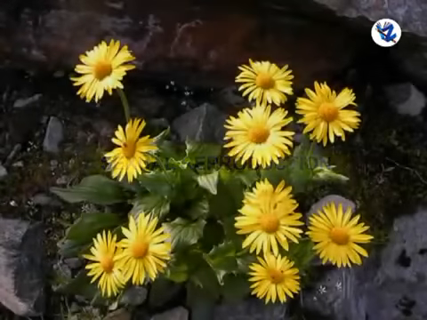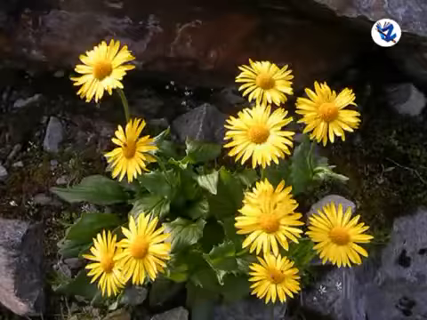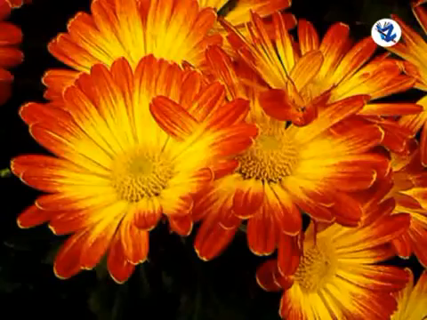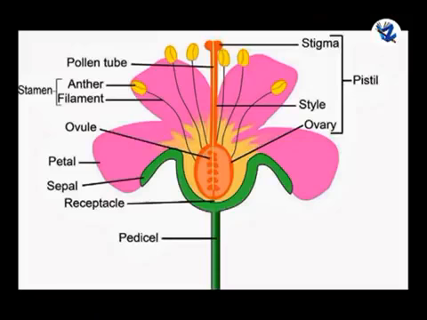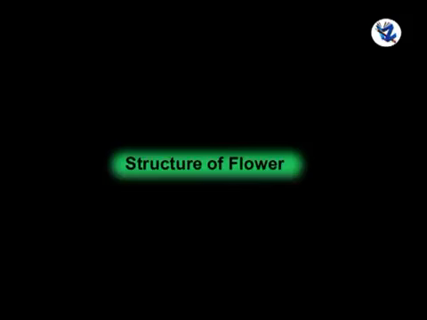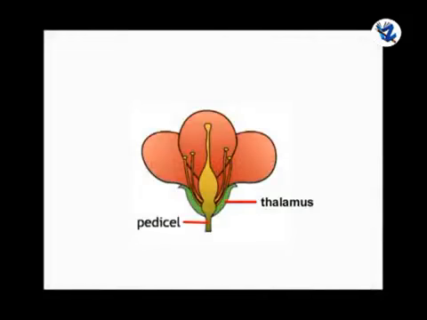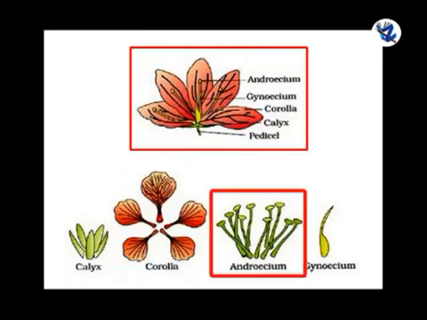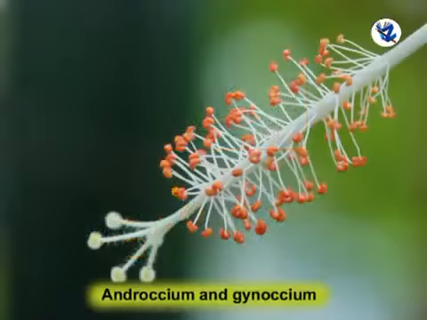Then, sexual reproduction. Angiosperms are commonly called flowering plants because they produce a prominent, highly specialized organ called flower for sexual reproduction. So first, structure of flower. A typical flower consists of a stalk called pedicel, thalamus, and 4 whorls as calyx, corolla, androecium and gynoecium.